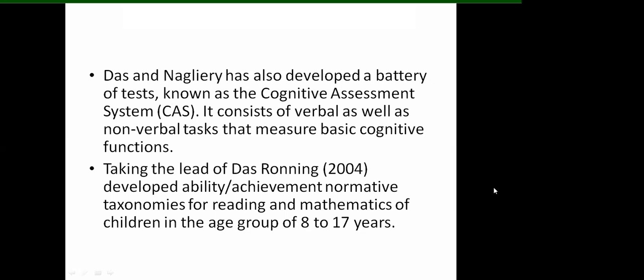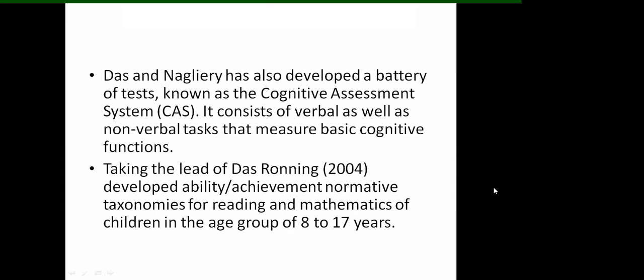Taking the lead of Das, Ronning is another person, it's not Das, Ronning. So taking the lead of Das, Ronning developed an ability and achievement normative taxonomies for reading and mathematics of children in the age group of 8 to 17 years. The core profiles that emerged provided important comparisons for evaluating individual profiles, as well as added to the information explaining common variabilities in the child population.